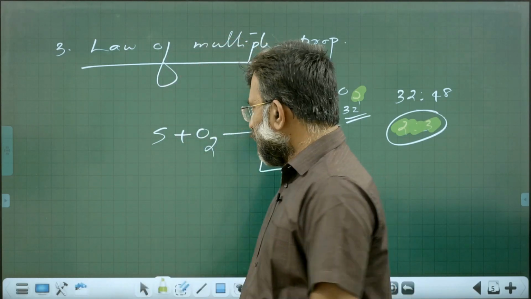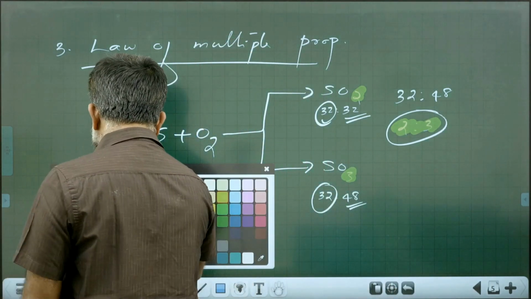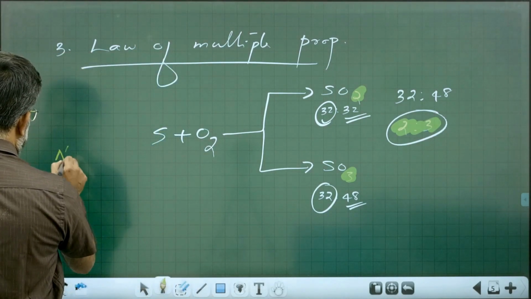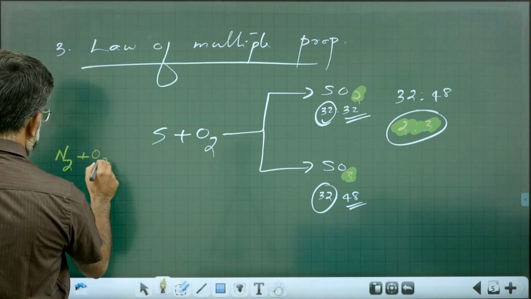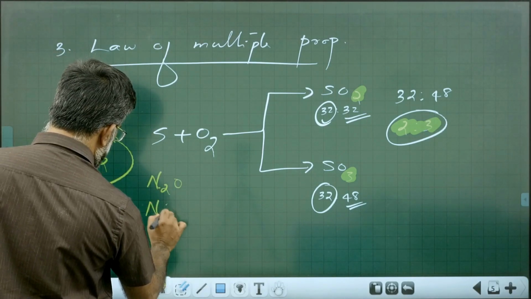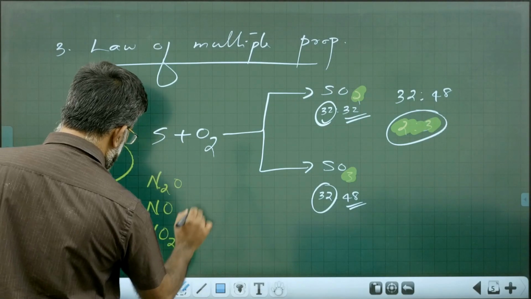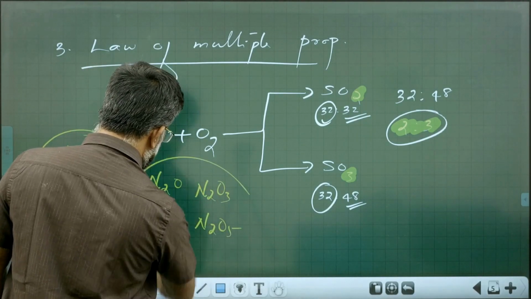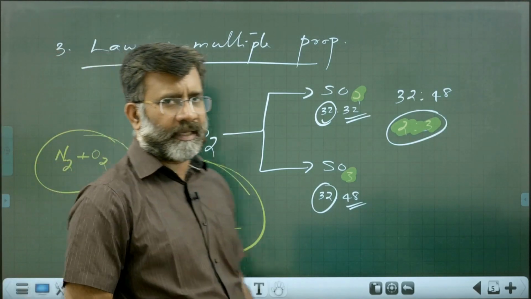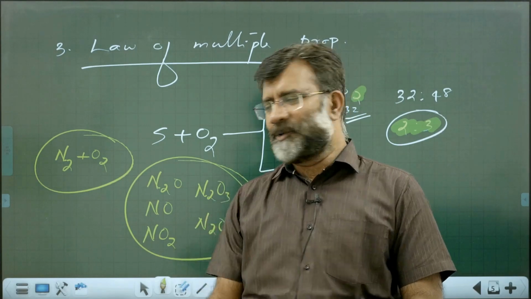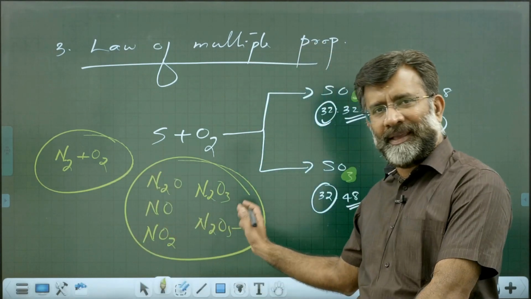You can try working out yourself the various oxides of nitrogen. Nitrogen combines with oxygen, and you get different oxides: N2O, NO, NO2, N2O3, N2O5. These are the important 5 oxides of nitrogen. You can try yourself how the law of multiple proportion may be illustrated here.